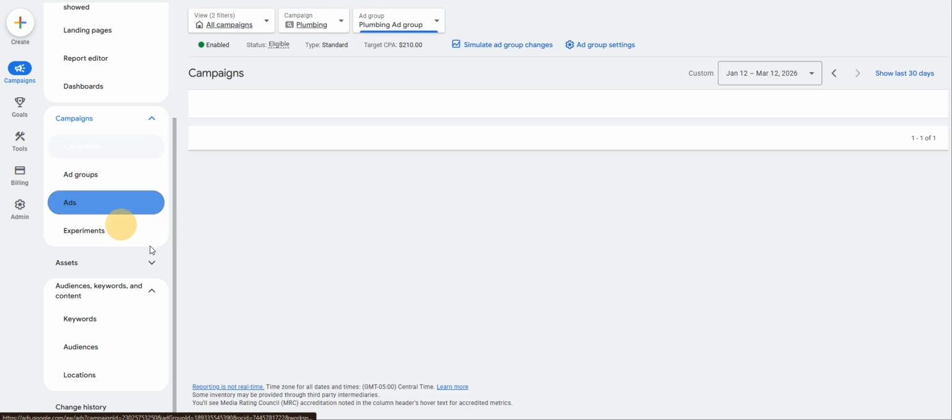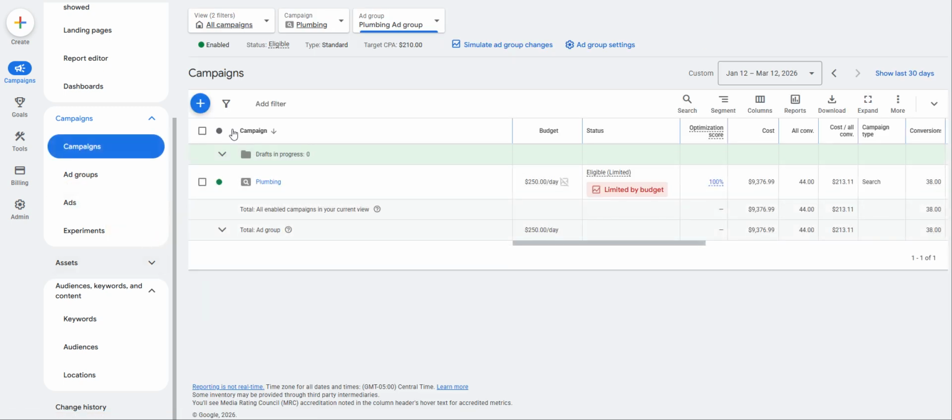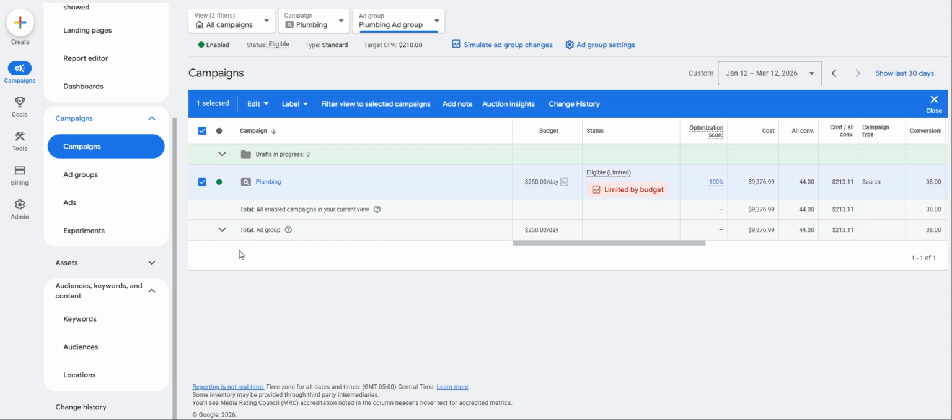So I would structure this way better. I'd segment it way better. I'd even consider having a second campaign dedicated to specific services, and then a primary campaign as you have now dedicated to a catch-all, or generic as I call it. It's a little like an insider tip here. That is usually how we structure campaigns.